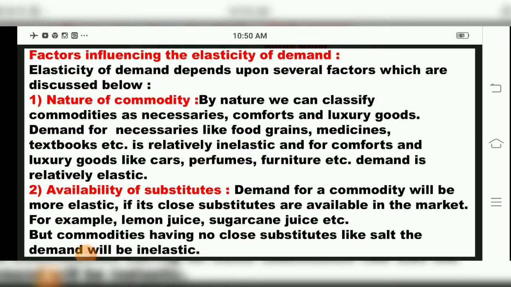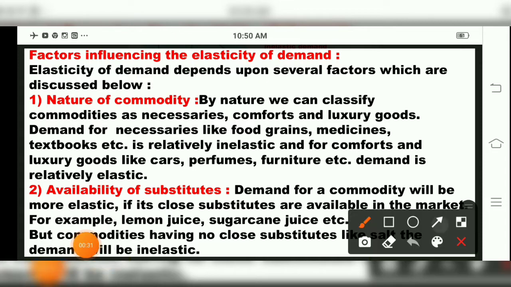Good day, dear students. Last period we studied the linear demand curve and non-linear demand curve in the point or geometric method, that is, the calculation of elasticity of demand. Now we come to the next point in our chapter, that is, factors influencing elasticity of demand. Which are the factors that influence elasticity of demand? Let us see them one by one.